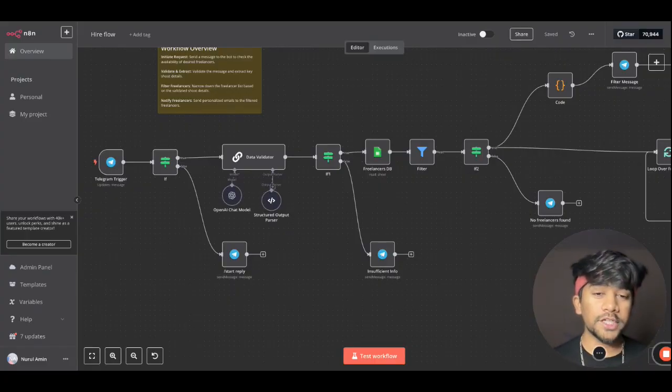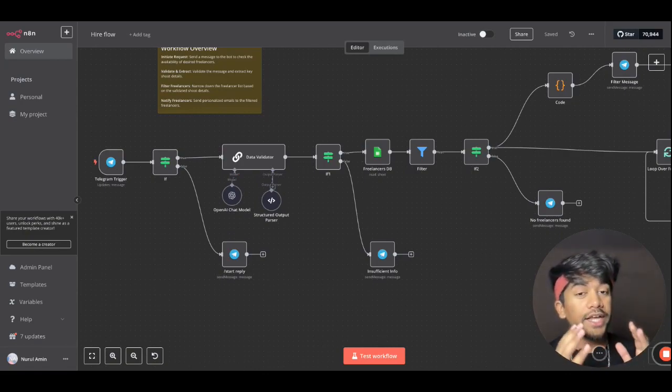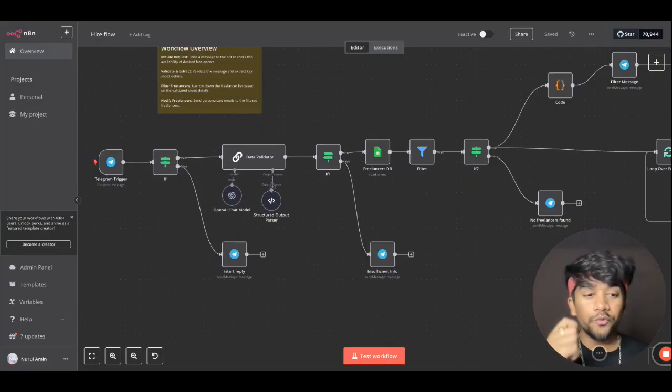We got this problem statement from one of our Discord community members who explained their pain point, and we liked the idea so much that we decided to make the automation. So my team member Saurabh built this entire automation, starting from Telegram triggers to sending out personal outreach emails to each and every freelancer. So without wasting any time, let me invite Saurabh to explain the entire automation to you.